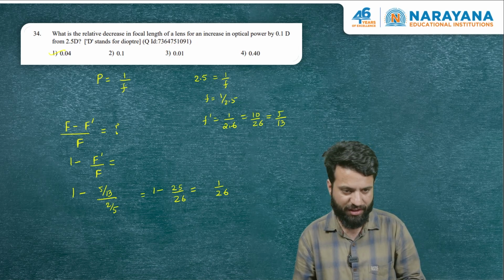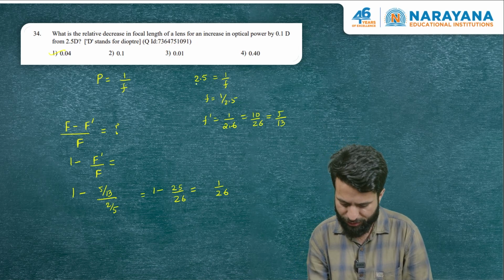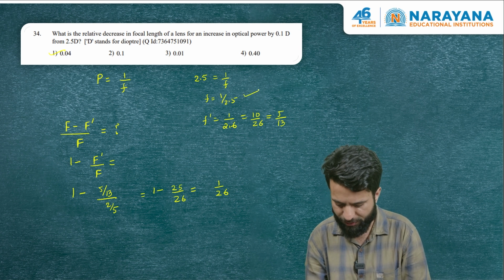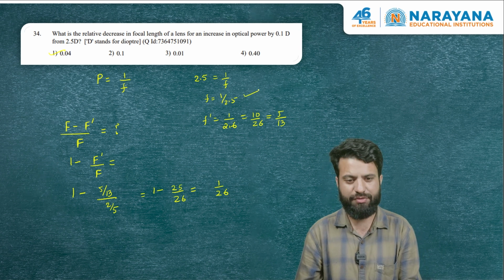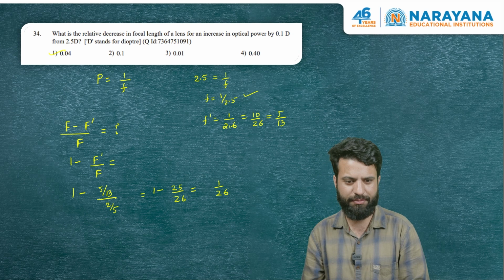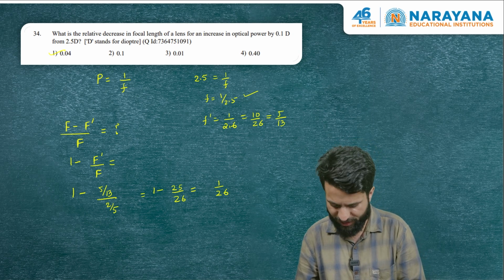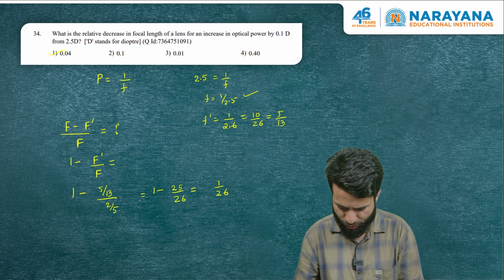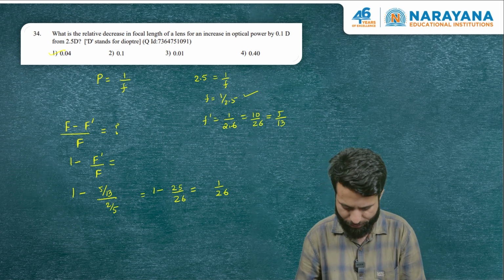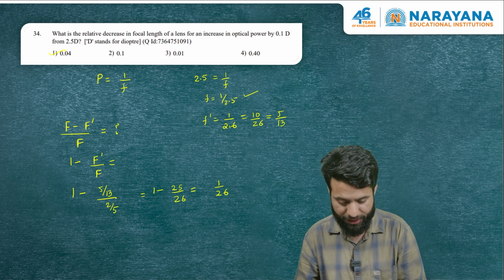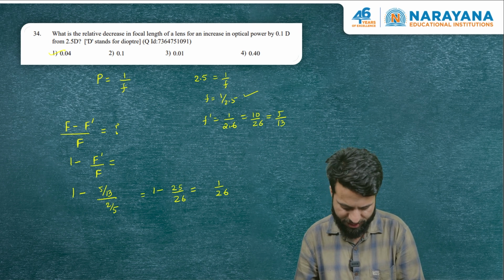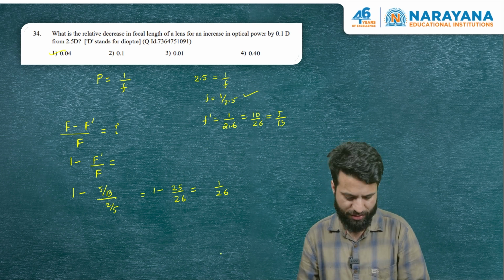Let us revisit the calculations. So 2.5 is equal to 1 by f, so f can be written as 1 by 2.5. F dash is 1 by 2.6, which can be written as 10 by 26, 5 by 13. So initially the focal length was 2 by 5 and the new focal length is 5 by 13. So 1 minus 25 by 26, yeah, approximately it is 0.04.